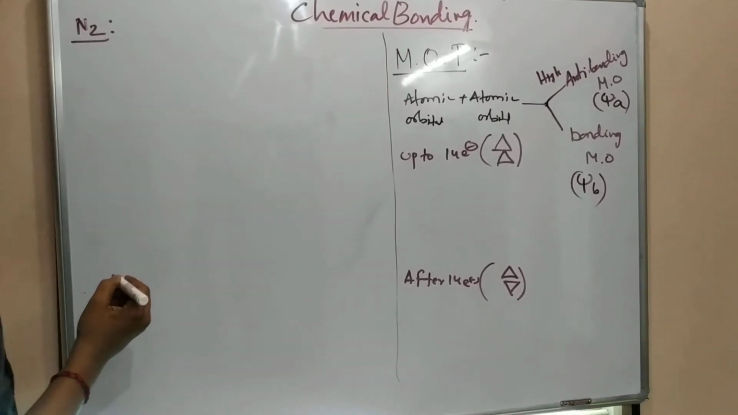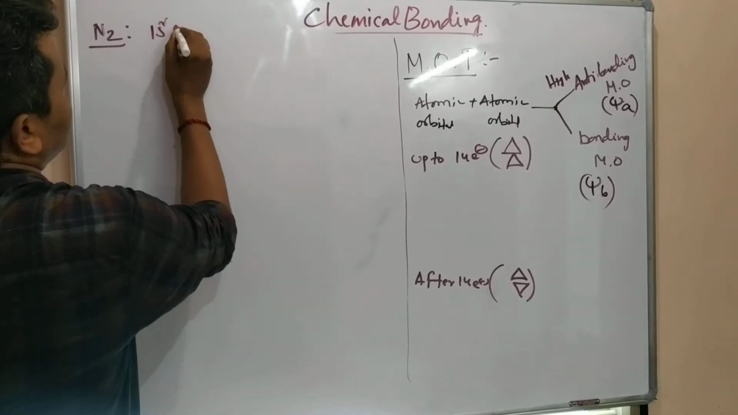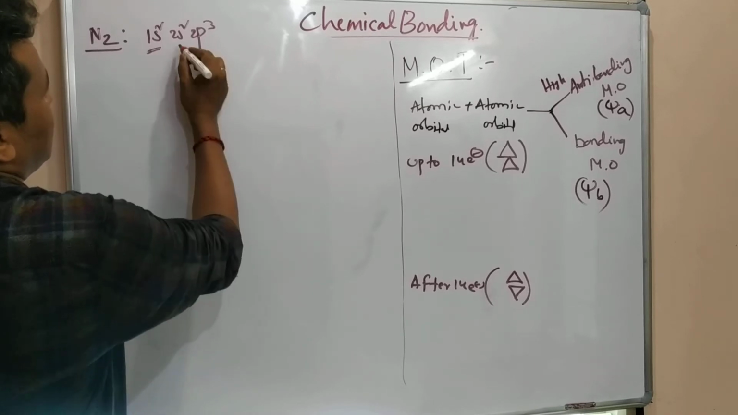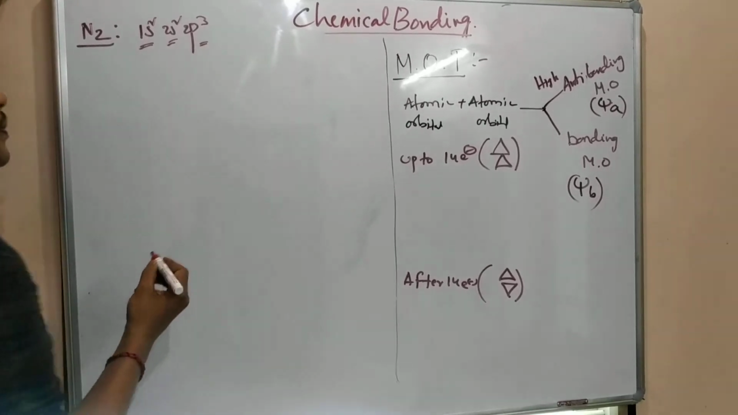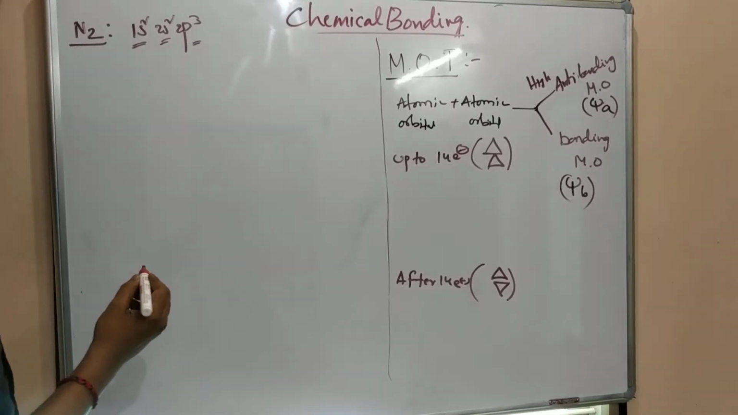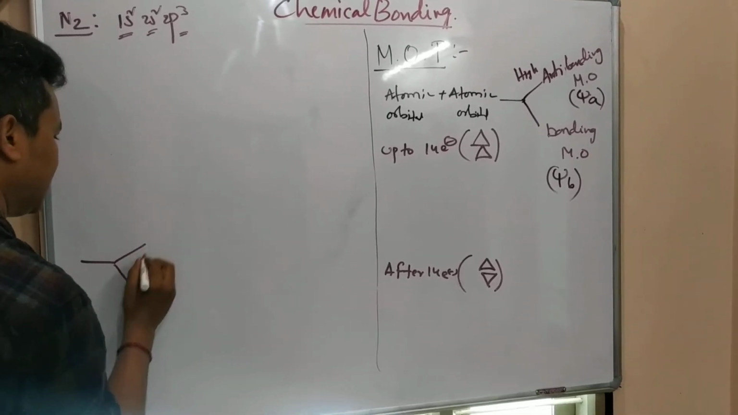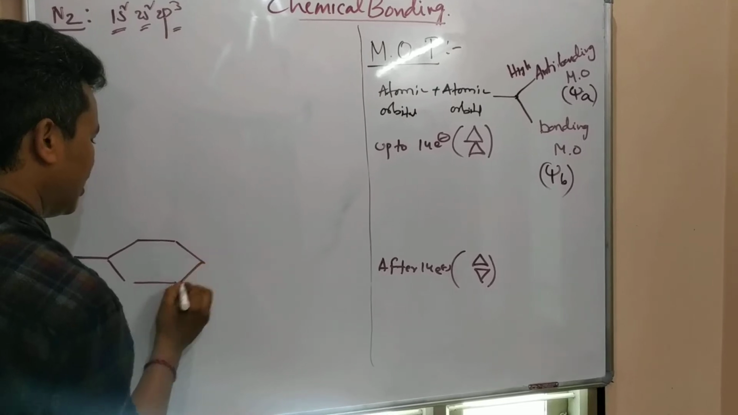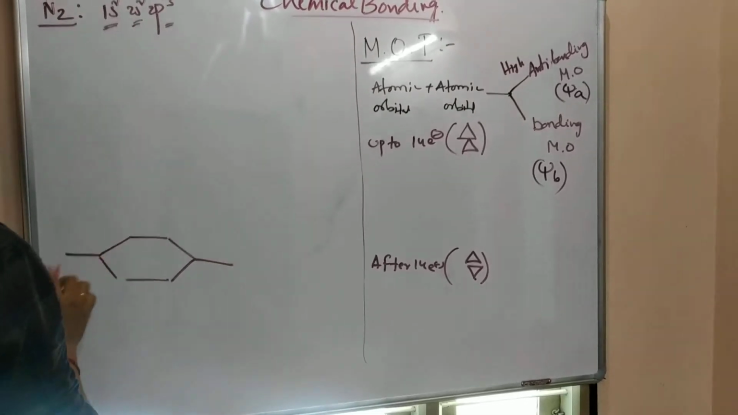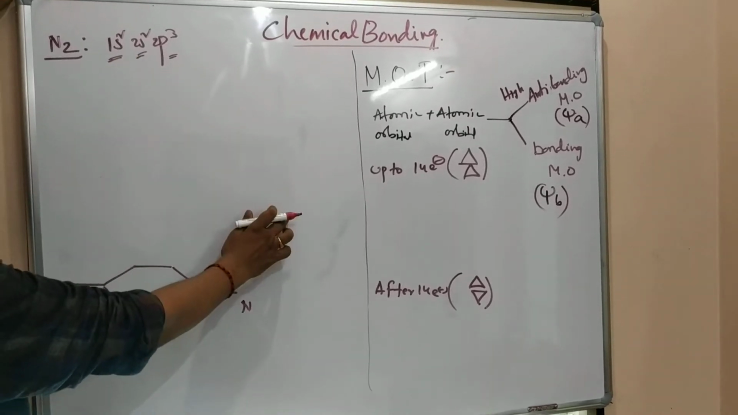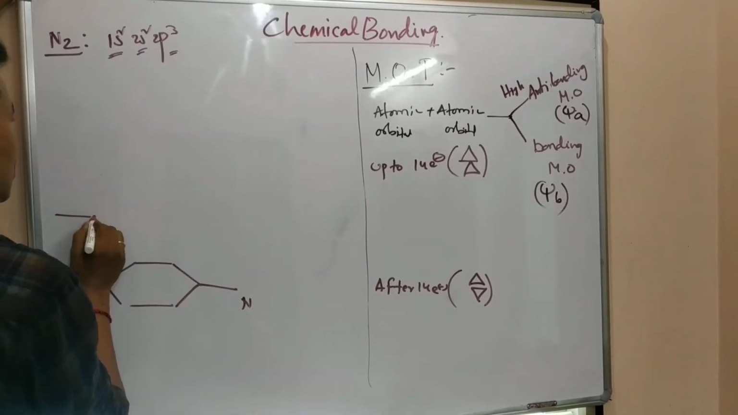Here, nitrogen is 1s2, 2s2, 2p3. The 1s orbital is there, the 2s orbital is there, and the 2p atomic orbitals are there. The 1s orbitals are participating, making a bond like this. This side one nitrogen, this side one nitrogen. This side 2s, that side 2s, they are also forming